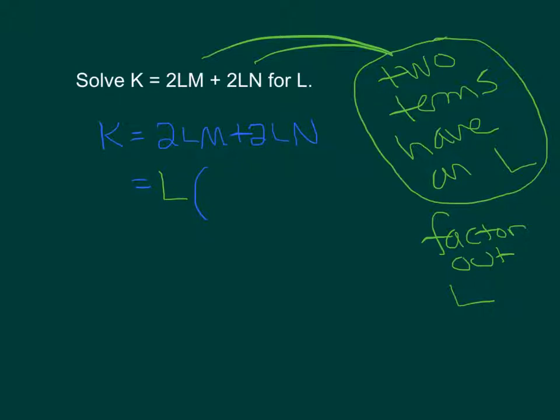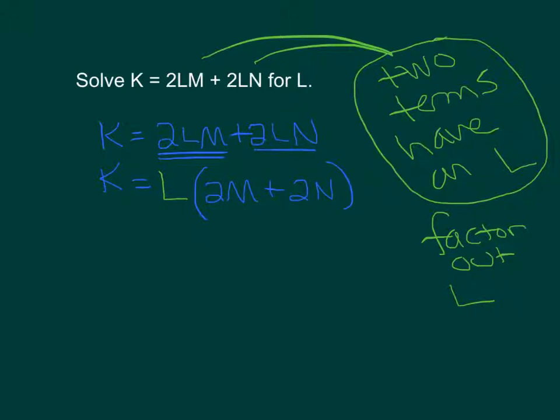When we factor an L, we've got K on the left. When we take an L out of the first term here, we're just left with 2M. When we take an L out of the second term, we're just left with 2N. And from there, it's pretty straightforward.